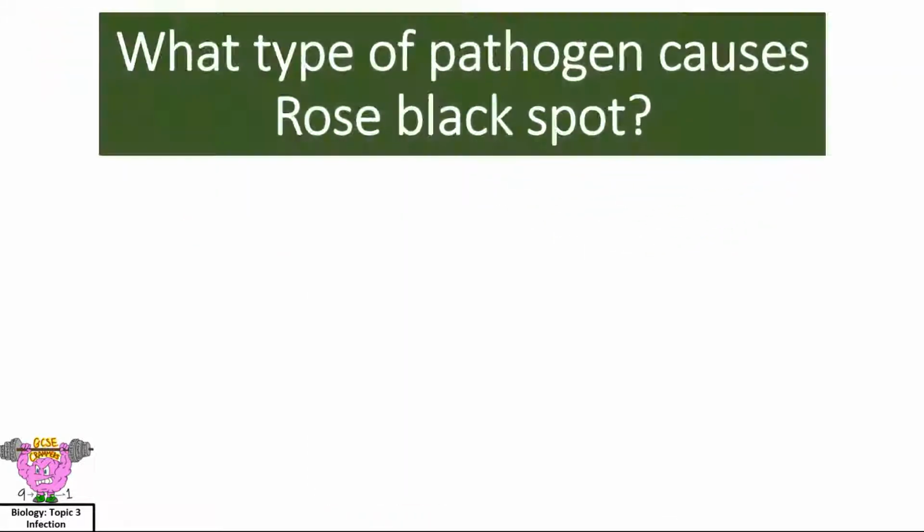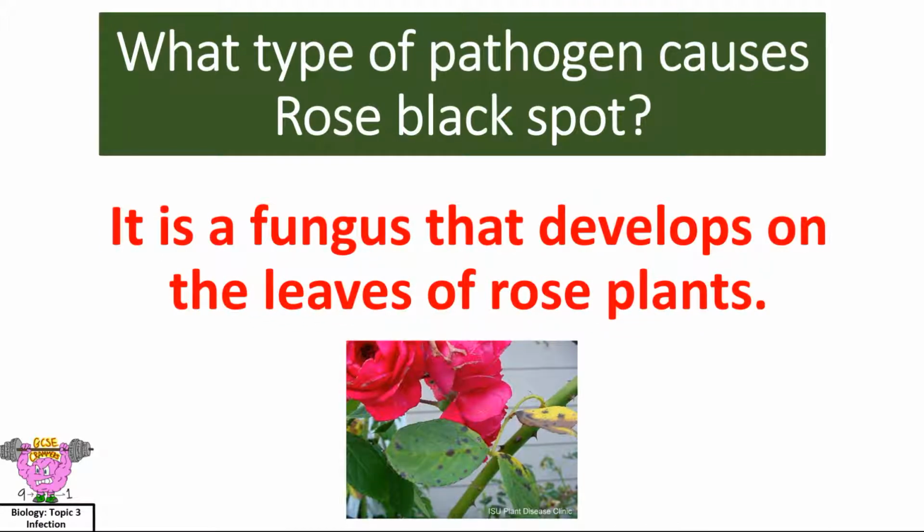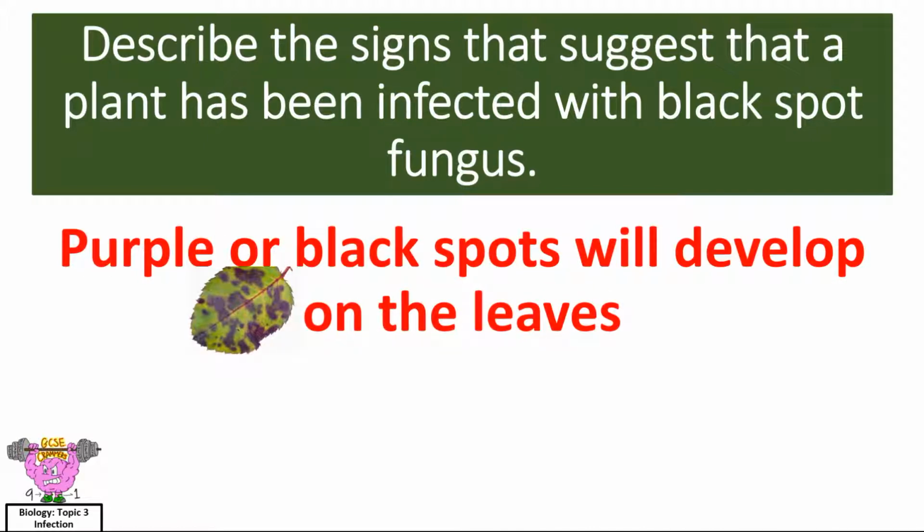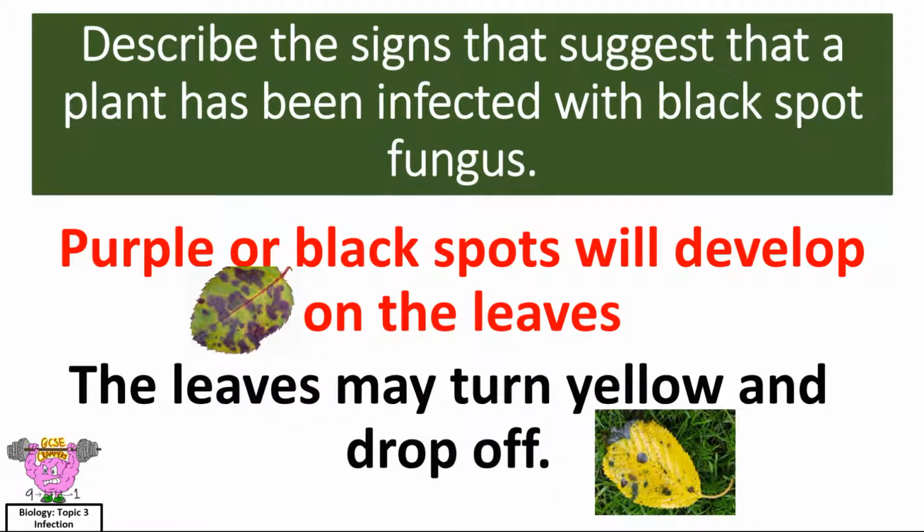What type of pathogen causes rose black spot? It's a fungus that develops on the leaves of rose plants. Describe the signs that suggest that a plant has been infected with black spot fungus. Purple or black spots will develop on the leaves. The leaves may turn yellow and drop off.